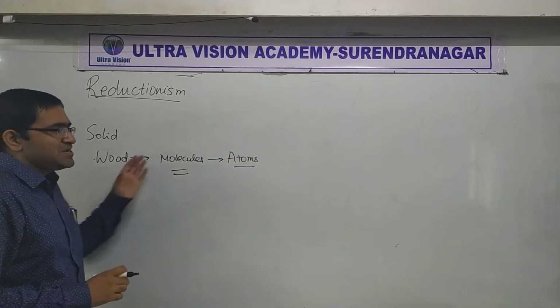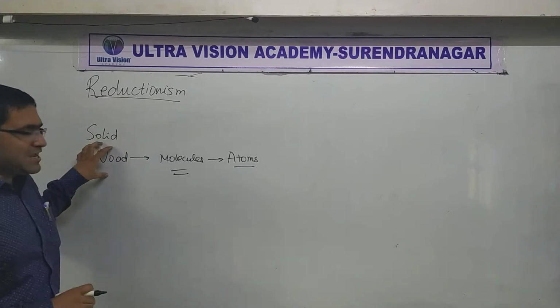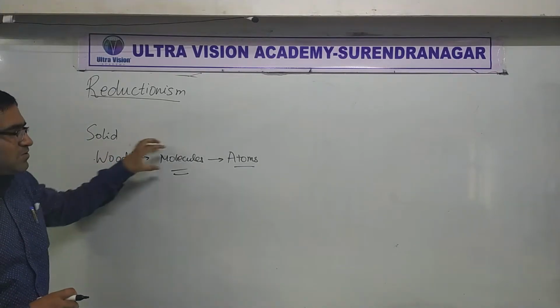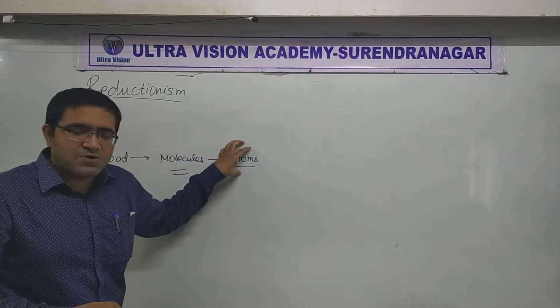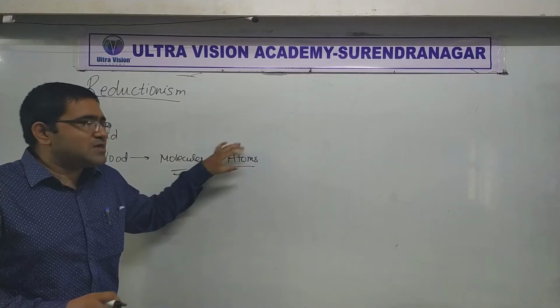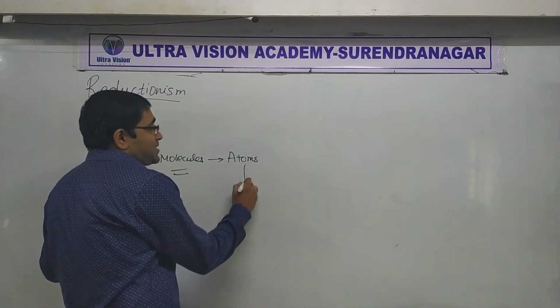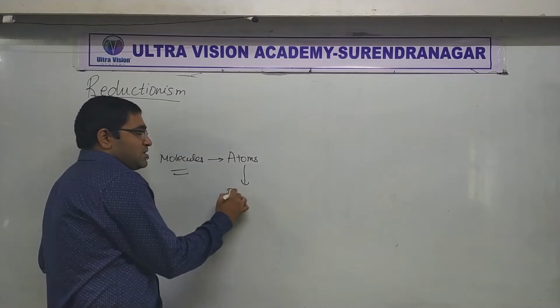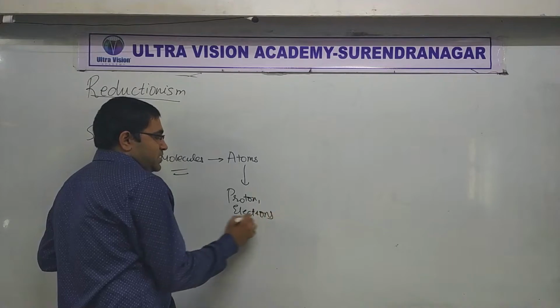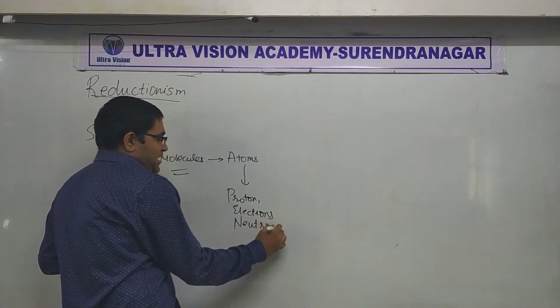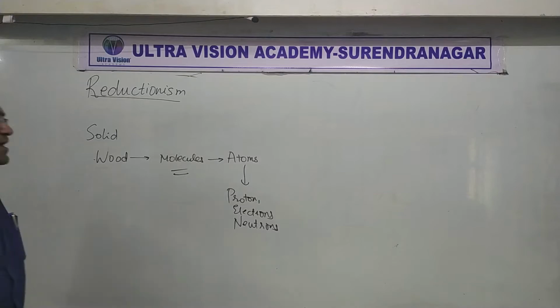So this is basically reduction. From a complicated thing, we break it down and look at its tiny parts. Further, we break it down and try to understand about its tiny parts. Further, if you want to understand how atoms behave, then you have to look at the properties of protons, electrons and neutrons. Did you understand what I am saying? If you want to understand how atoms behave, you have to understand how protons, neutrons and electrons behave.